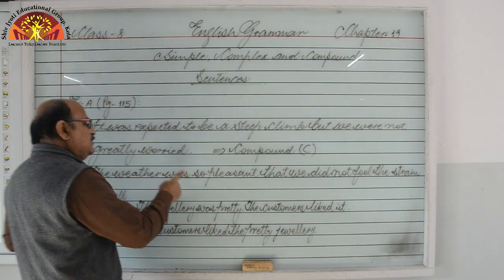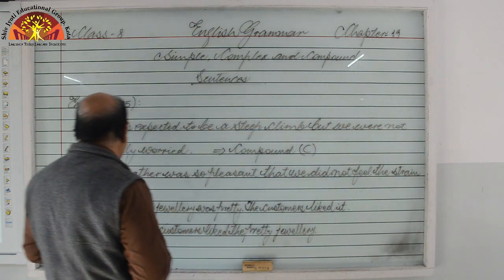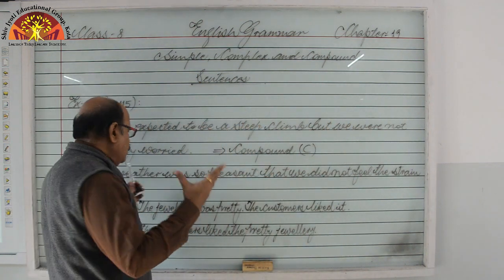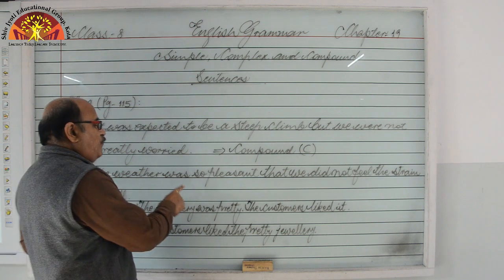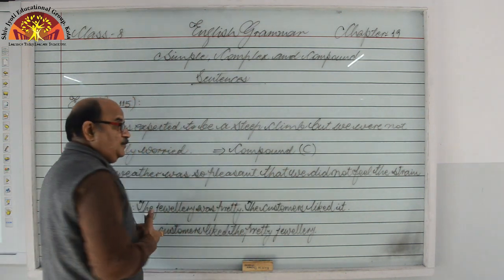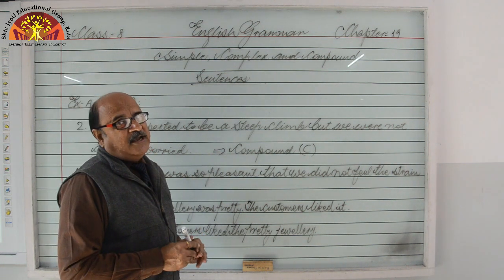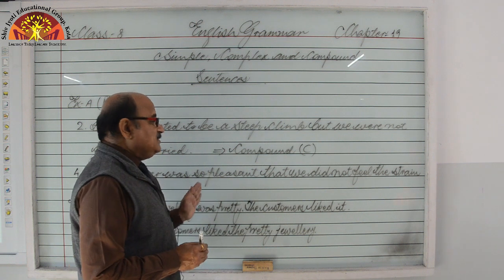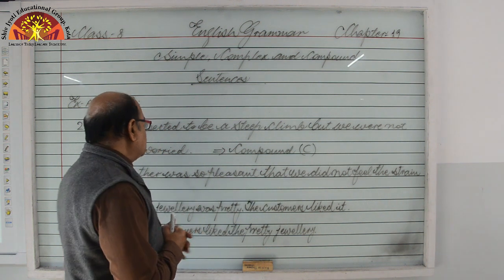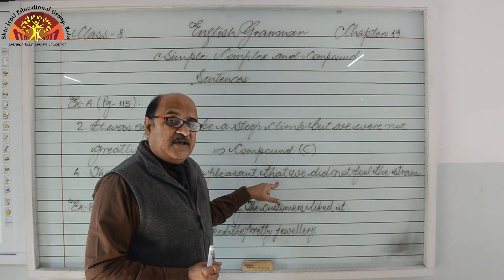Next, the weather was so pleasant that we did not feel the strain at all. Have a look. One clause is the weather was so pleasant, and the other is we did not feel the strain at all. So two clauses are there, one subordinate and one main clause, and the conjunction is so that, a correlative conjunction.